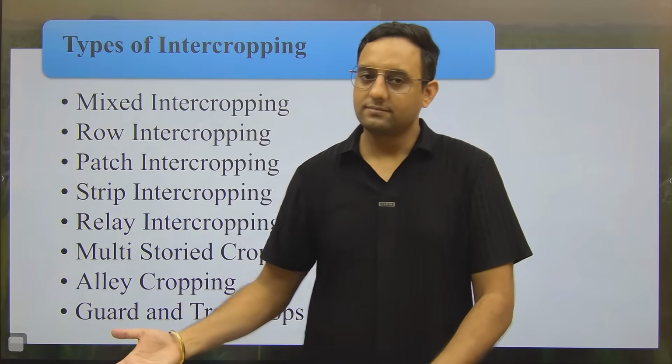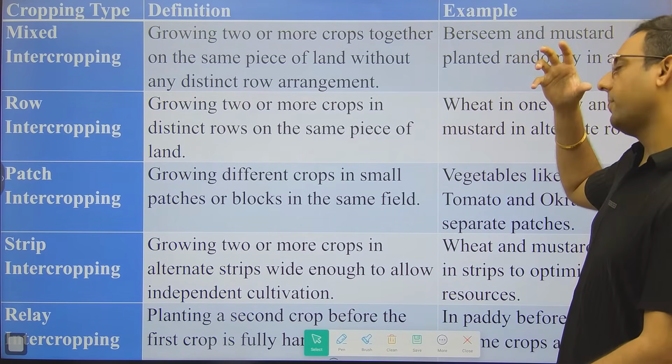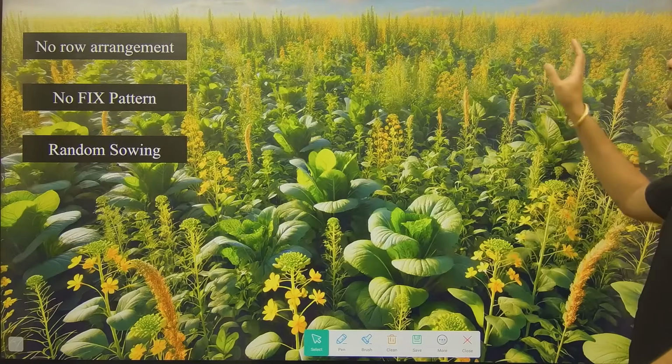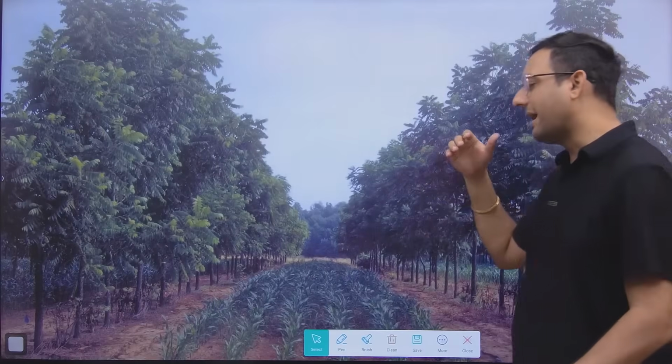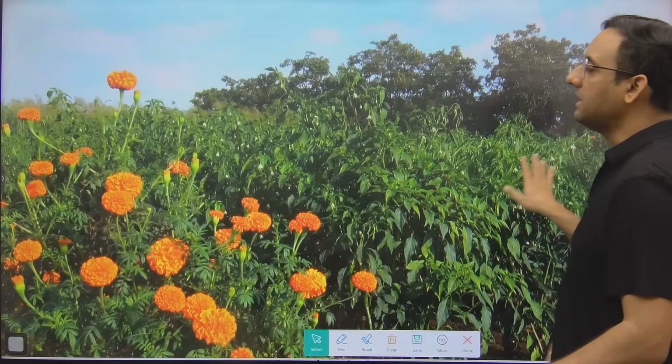And the guard will protect. So these are the examples of intercropping, examples of multiple parallel cropping. Here the definition is given. I will give you this PDF as well. The class PDF which I will add with this video will have detail of each and everything. Here I just want to explain, which is why very minimum content is there, but the PPT which I will add will have more explanation so that you can revise in the minimum time.